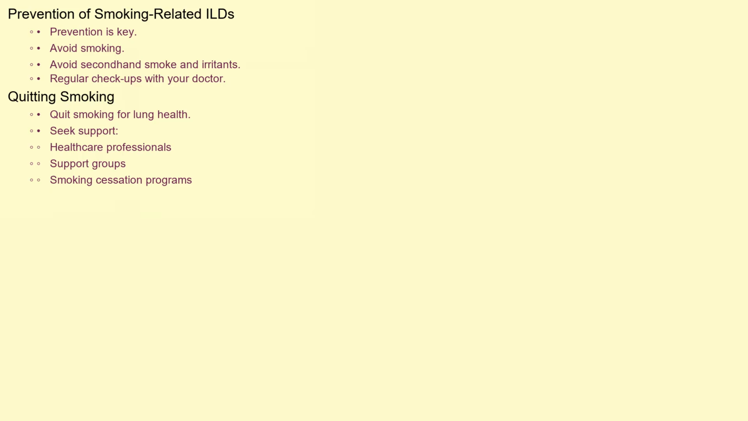Prevention is the best medicine when it comes to SRILDs. The most effective way to prevent these conditions is to avoid smoking altogether. If you currently smoke, quitting is the single most important thing you can do for your lung health. Seek support from healthcare professionals, support groups, and smoking cessation programs to increase your chances of success. Avoid exposure to secondhand smoke and other inhaled irritants. Regular check-ups with your doctor, especially if you have a history of smoking, can help detect early signs of lung disease.